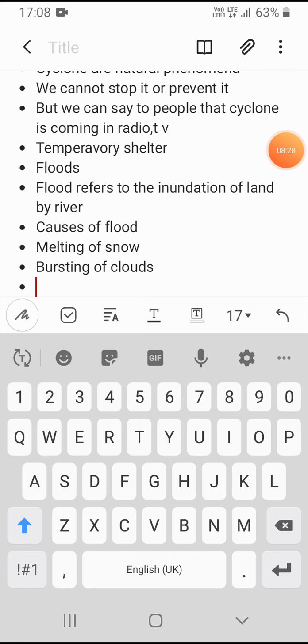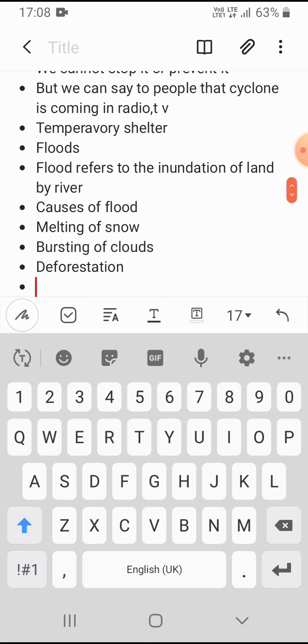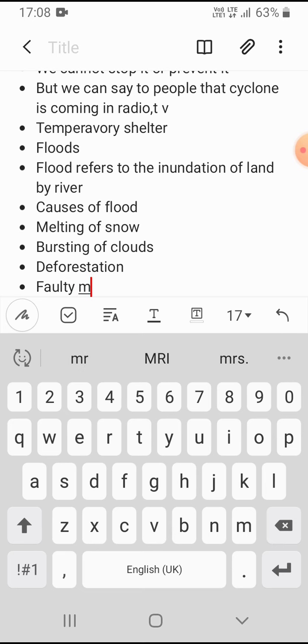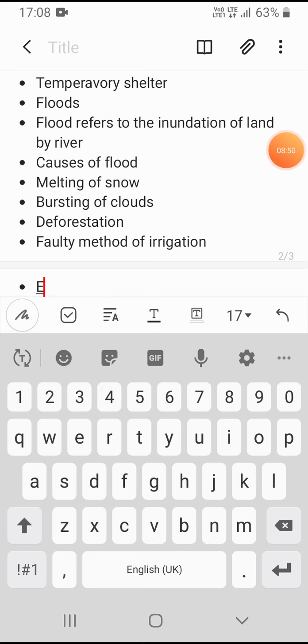Man-made causes include deforestation and faulty methods of irrigation. If we do not do irrigation in the correct way, it may cause floods.